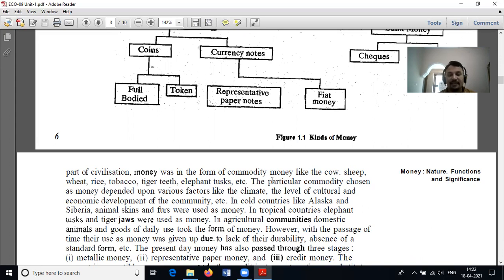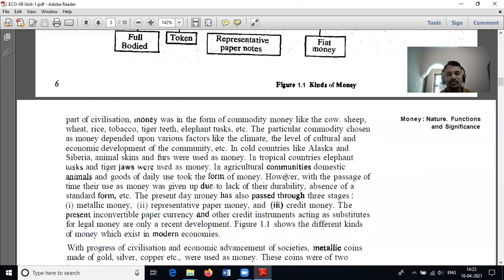In agricultural communities like India, they used domestic animals and goods of daily use in the form of money. However, with the passage of time, their use as money was given up due to lack of durability, absence of a standard form, etc. The present day money has also passed through three stages: metallic money, representative paper money, and credit money.